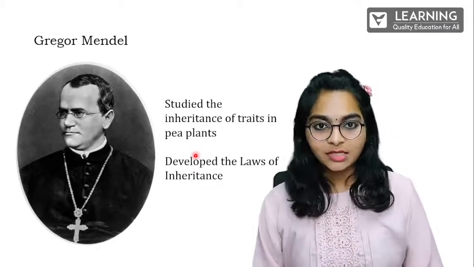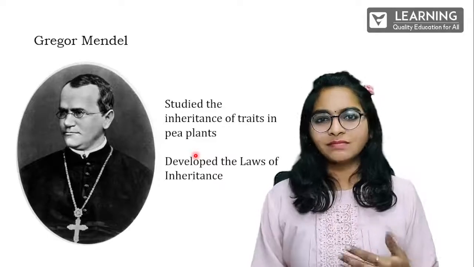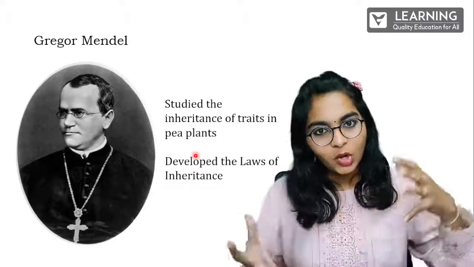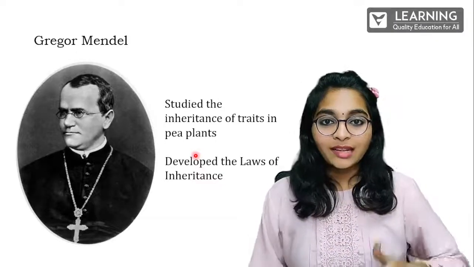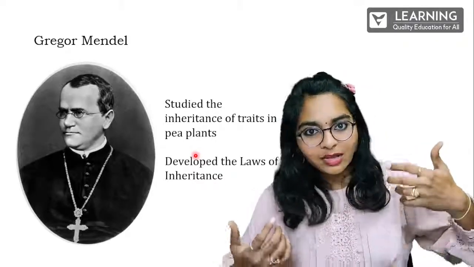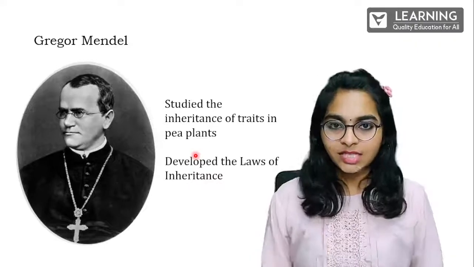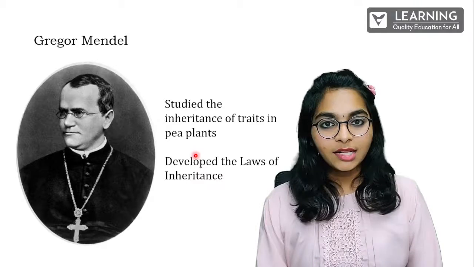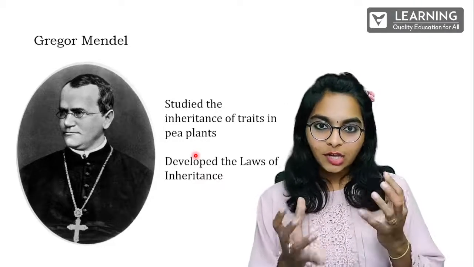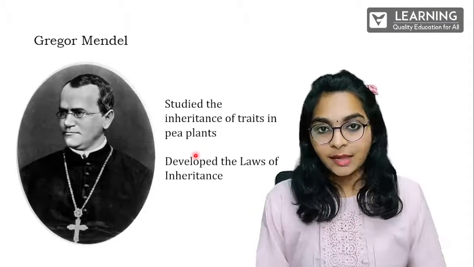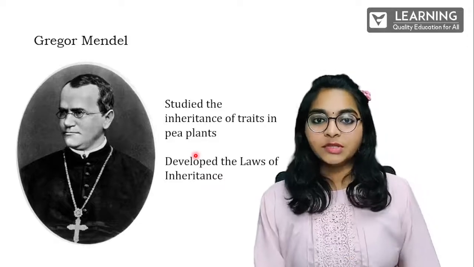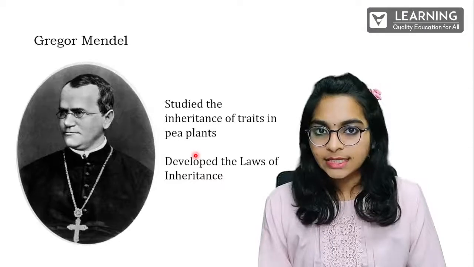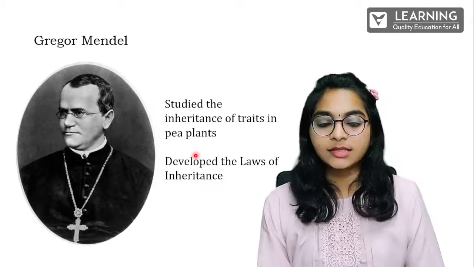But it didn't work out well because animal reproduction, we cannot control it. And they have a longer lifespan, where their reproductive cycle is a bit longer. So he didn't get good results. Then what happened? He shifted to honeybees. Even in honeybees, same thing. They are insects. He cannot actually control the reproduction in them. So what he did, he jumped to pea plants. You know what pea plants are, right? I'll show you in some time.